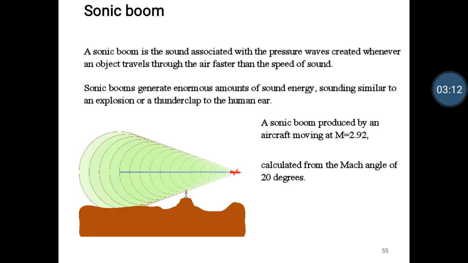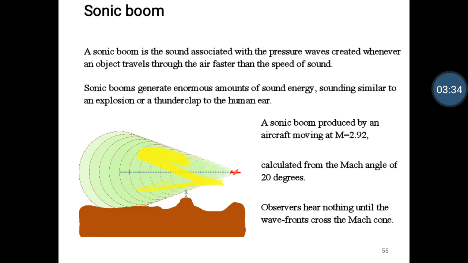Here the Mach angle is calculated to be 20 degrees. Mach angle is the semi-angle of the cone, which means it is only half of the total angle. So this is a 20 degree Mach angle. The observer hears nothing until the wave fronts cross the Mach cone. So whenever the man is inside this Mach cone, he can hear the sound. We discussed this condition in detail in the last class.